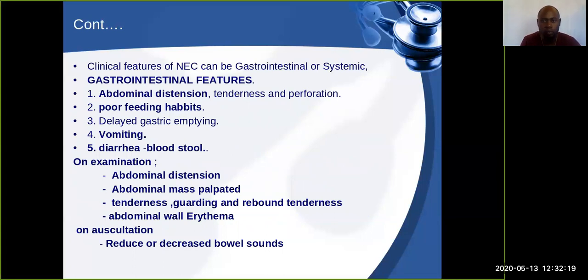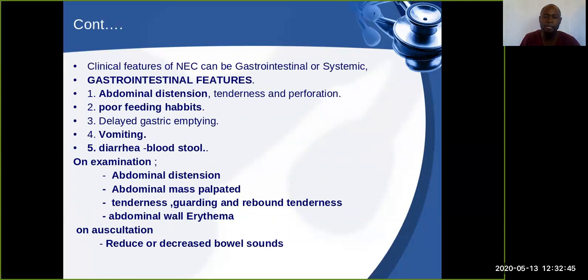Developing. So we know that necrotizing enterocolitis mostly affects the GIT, so we'll focus so much on the presentation of it under the gastrointestinal system. Okay. So what you'll find on the abdomen, you find that there is abdominal what? Distension. Because we know that this abdominal distension is coming from the what?